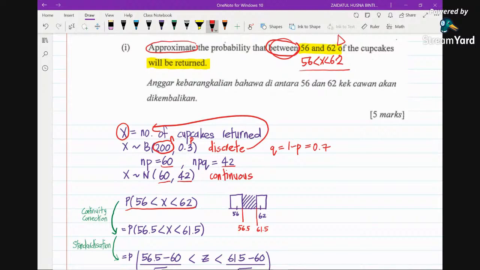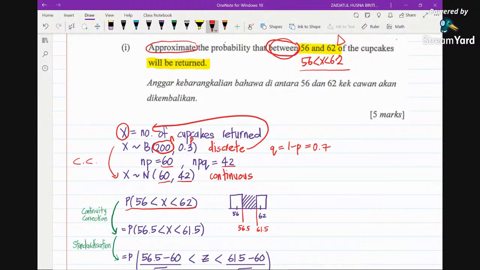But before we can find the probability, we need to do continuity correction, because it used to be a discrete random variable and we changed this to continuous. So this is the process of continuity correction. So what do we do again? As I advised you during the tutorial session in the classroom, you don't have to memorize the formula of continuity correction.